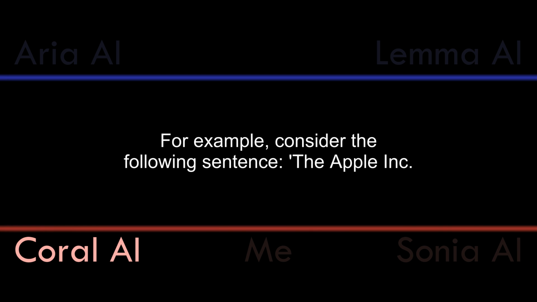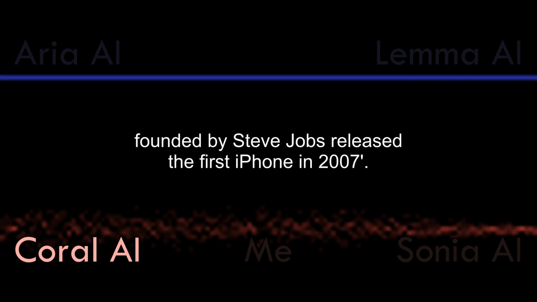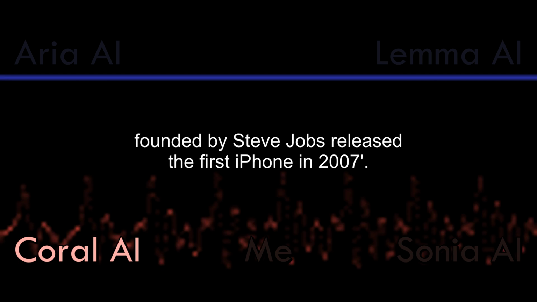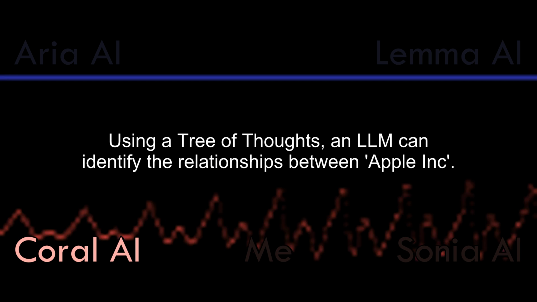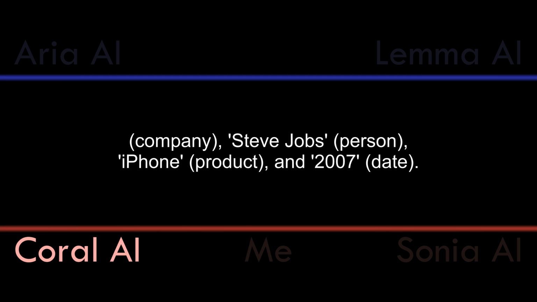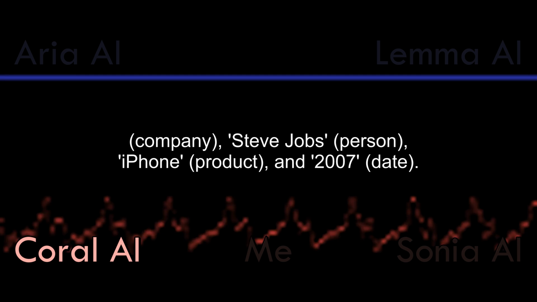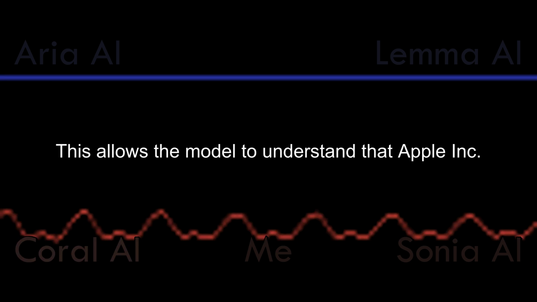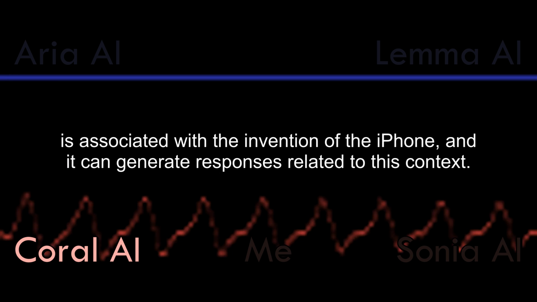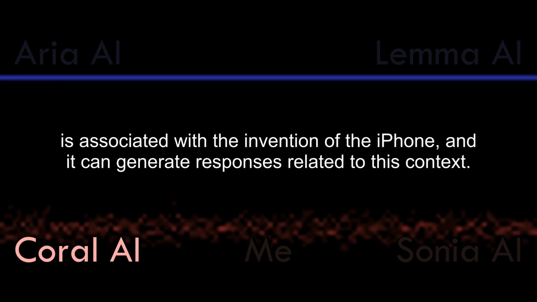For example, consider the following sentence: Apple Inc., founded by Steve Jobs, released the first iPhone in 2007. Using a tree of thoughts, an LLM can identify the relationships between Apple Inc. (company), Steve Jobs (person), iPhone (product), and 2007 (date). This allows the model to understand that Apple Inc. is associated with the invention of the iPhone, and it can generate responses related to this context.